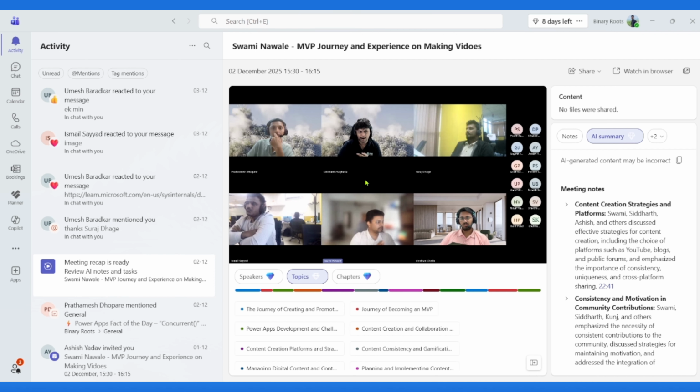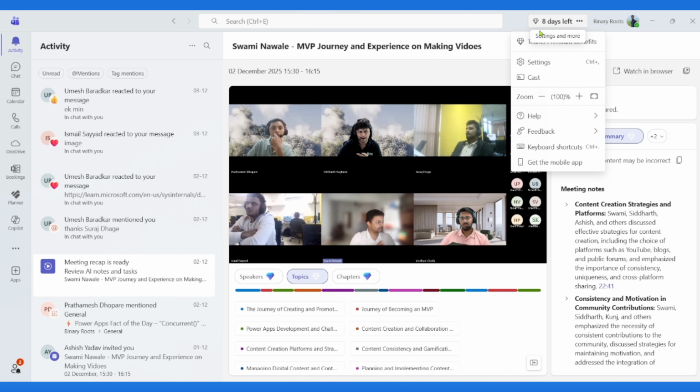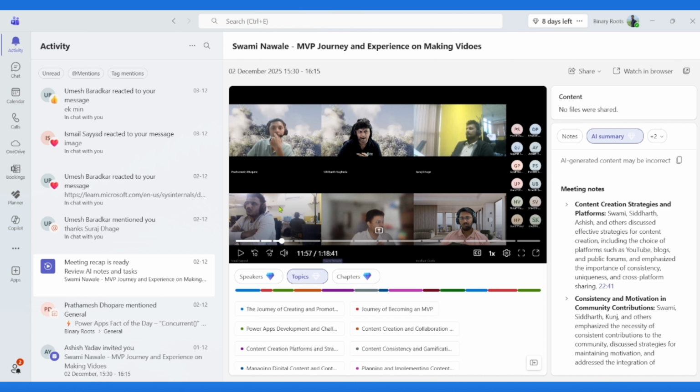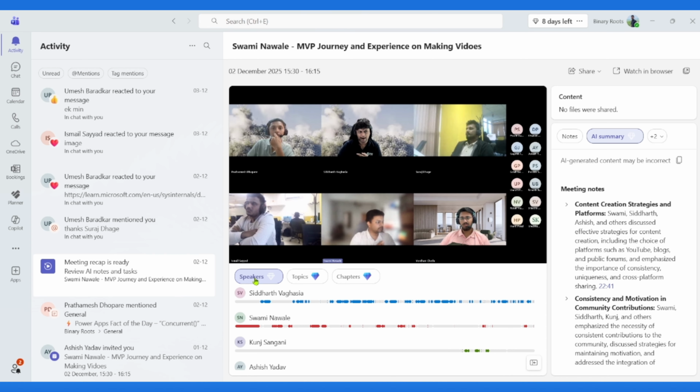So if you have the premium feature for the meeting, like I have, now you can see on the screen this Teams premium benefit. At the bottom there are three tabs: speakers, topics, and chapters. Here I just click on speakers. Below you can see the list of all the speakers who spoke in that particular meeting.